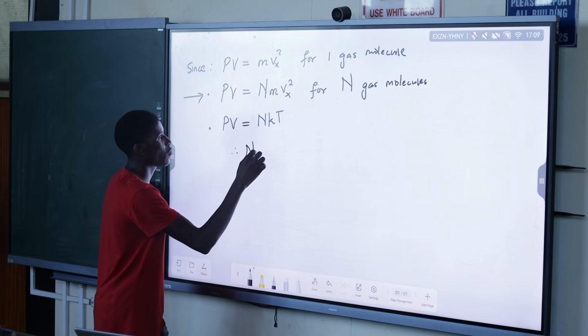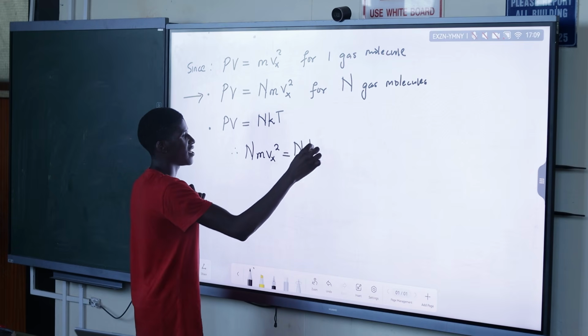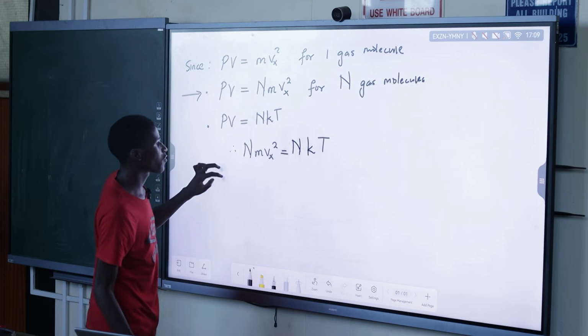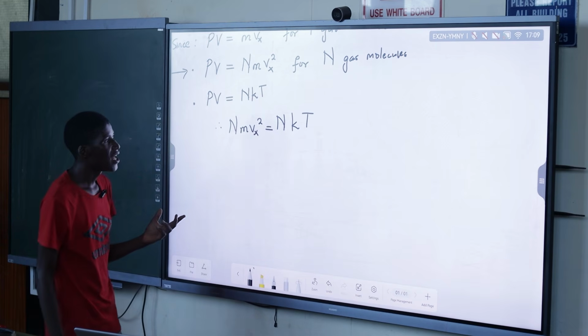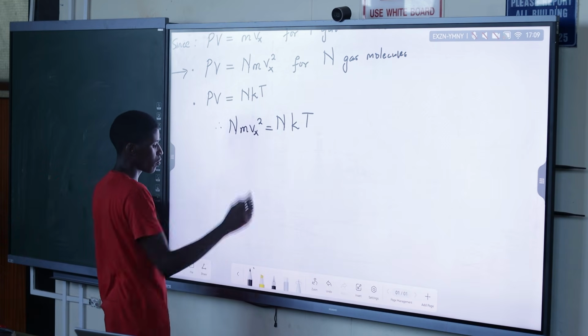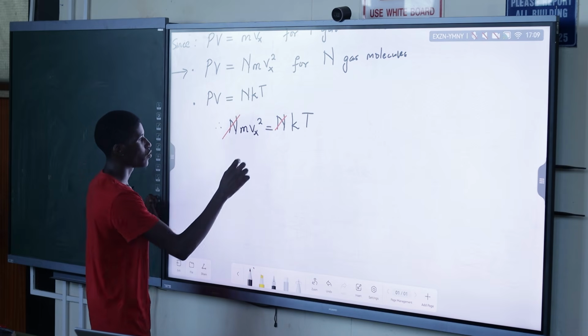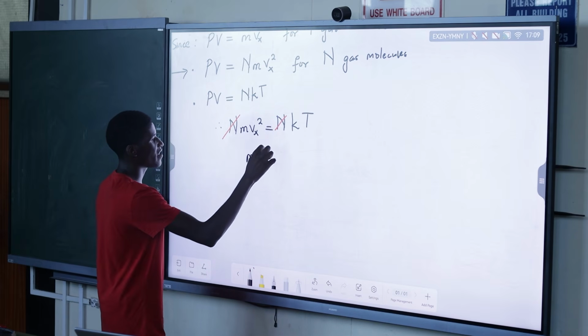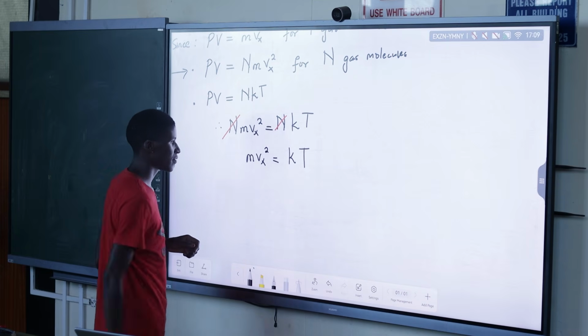We can now say therefore N m Vx squared is equal to NkT. Then from here we can see that the N will cancel out on both sides, and we remain with m Vx squared is equal to kT.